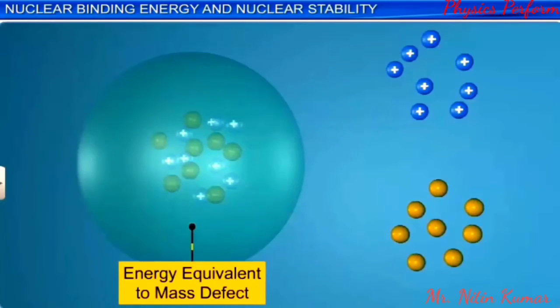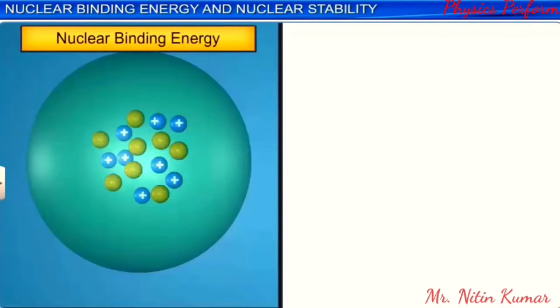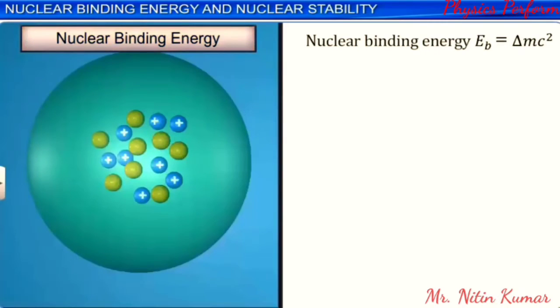The energy equivalent to the mass defect is obtained by Einstein's mass-energy relation. This energy is called the binding energy and is denoted by EB equal to delta M × c², if delta M is taken in kilogram. If delta M is taken in million electron volt, then EB is equal to delta M × 931.5, as discussed earlier.